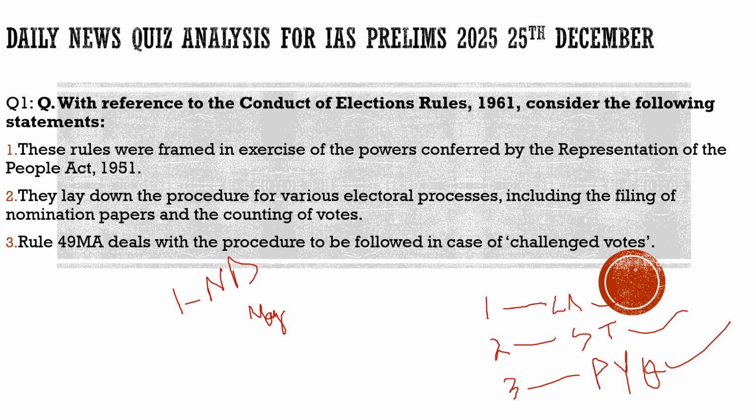Now with this, let us start with our first question. Let us discuss what we have to discuss today. The first question here says, with reference to the Conduct of Election Rules 1961, consider the following statements.